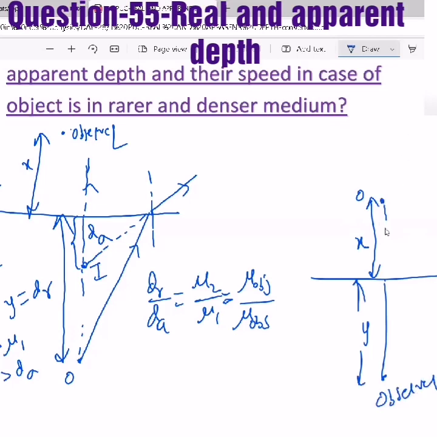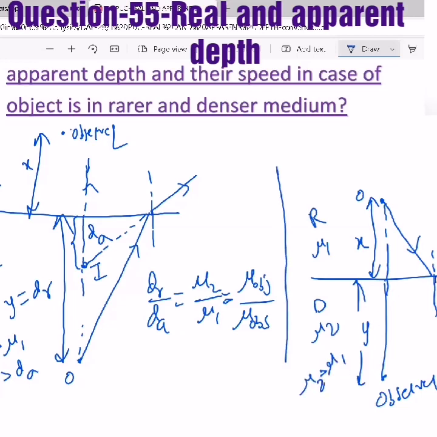Now one refraction will take place like this. Now another one is like this. But here it is entering from rarer to denser, mu1 to mu2. So here also mu2 is greater than mu1. Now the ray refracts towards the normal, so that the position will shift like this. So the intersection point will come here. Now this is the apparent height. So this is real, this is apparent.